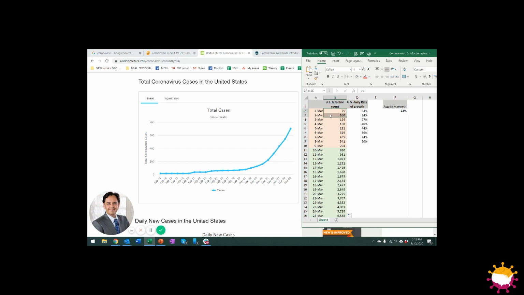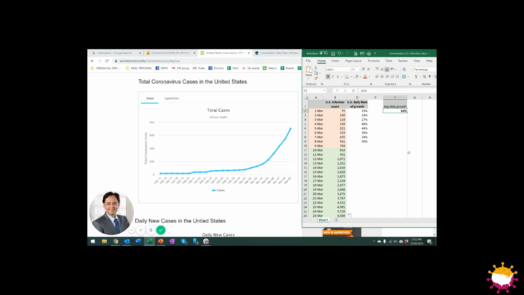So here, I've put in the total number of new cases in the US for the last 9 days, right? Today, it's about 1,000. And then what I've done is I've mapped the daily growth rate, right? So I'm just doing some basic math here to give you a daily growth rate. The average daily growth rate is about 32%.